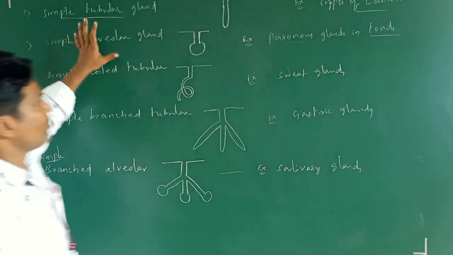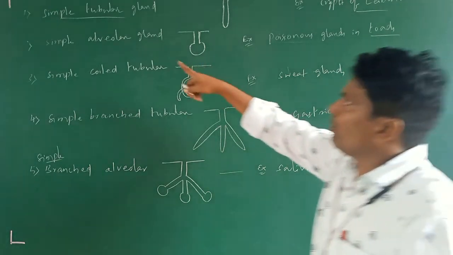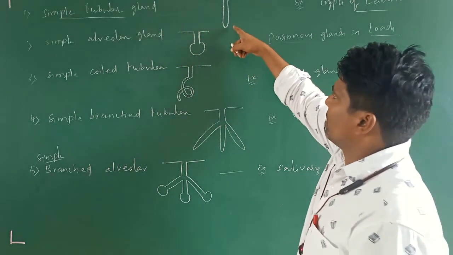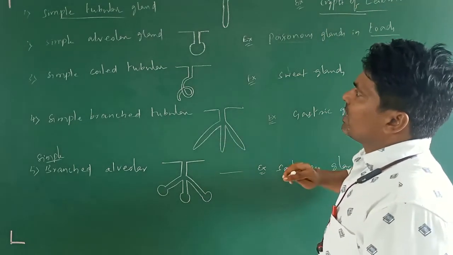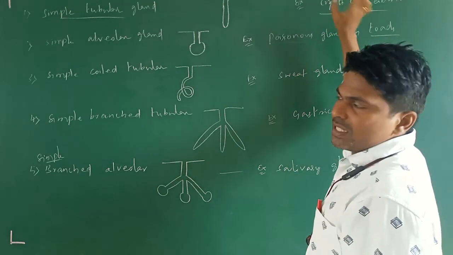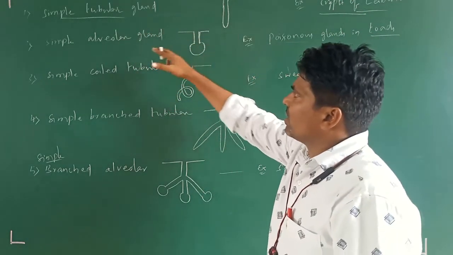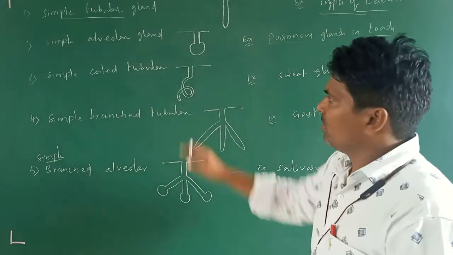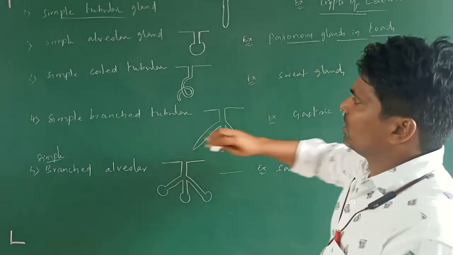Here are some of the glands, their structures and shapes, and where they are located. First, a simple tubular gland is a tubular structure, which you observe in the intestine, producing the succus entericus, a group of intestinal enzymes. Simple alveolar is a sac-like structure, also called a sacculus, found as poisonous glands in toads and frogs.